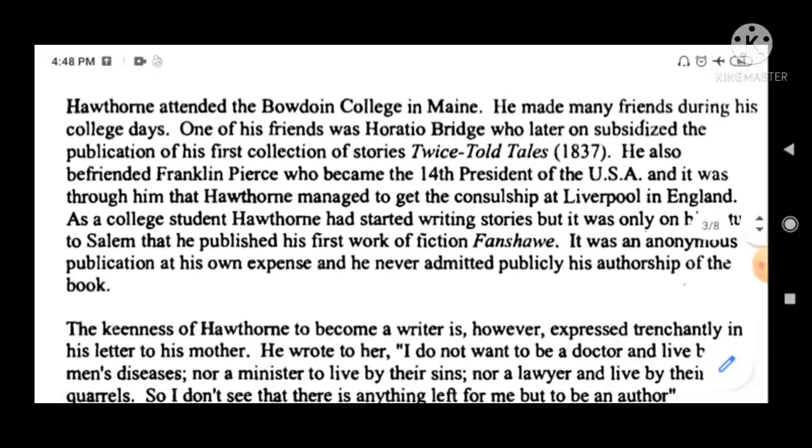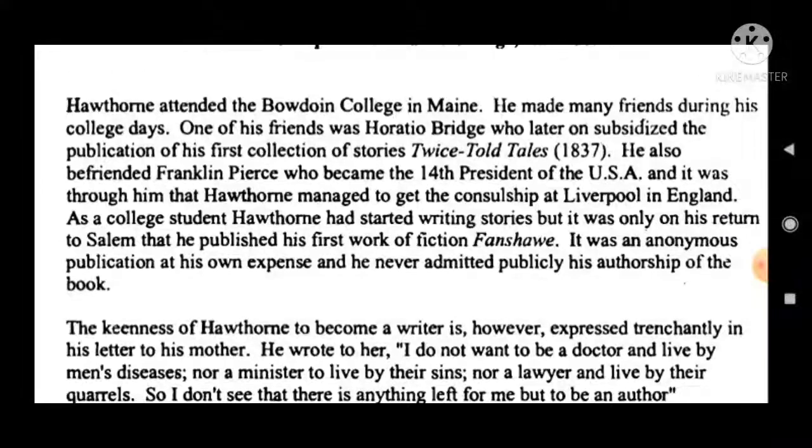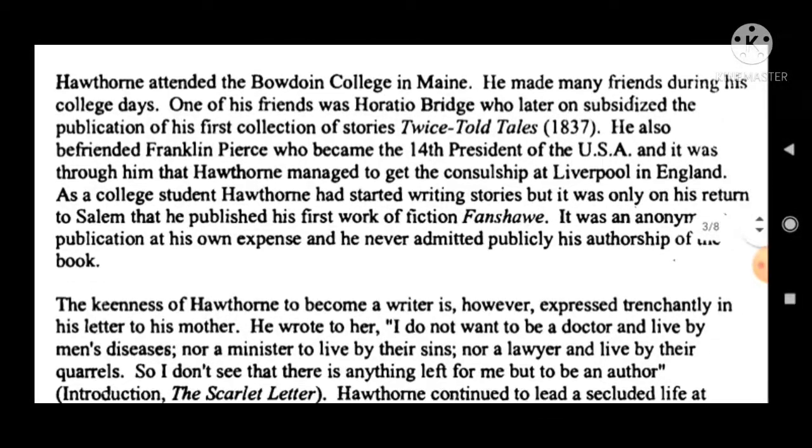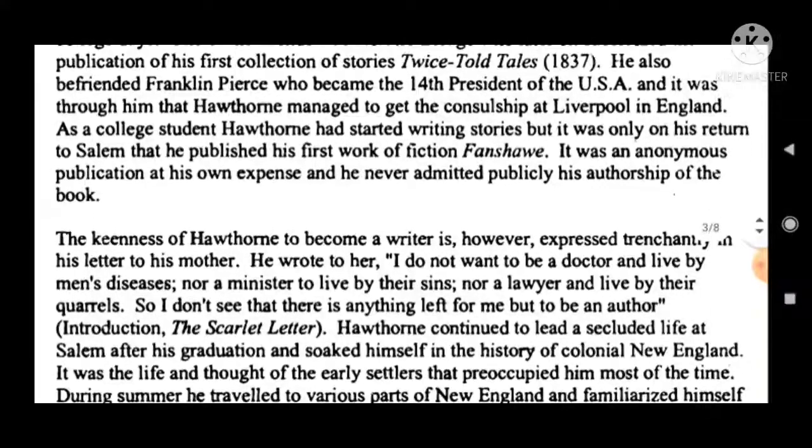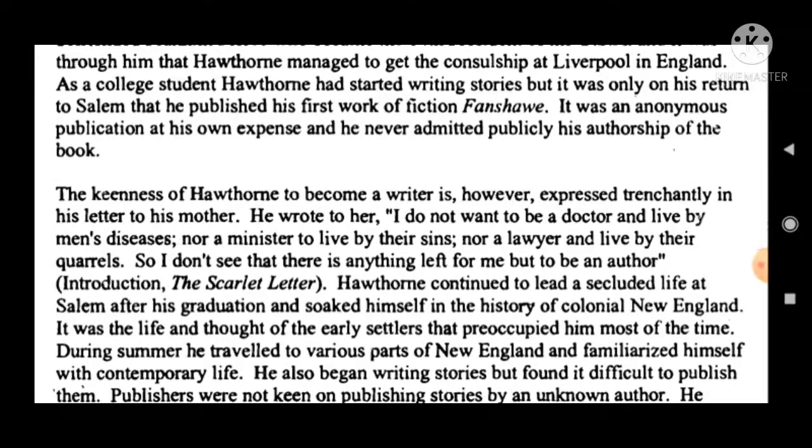He also befriended Franklin Pierce, who became the 14th president of the USA, and it was through him that Hawthorne managed to get the consulship at Liverpool in England. As a college student, Hawthorne had started writing stories, but it was only on his return to Salem that he published his first work of fiction, Fanshawe.